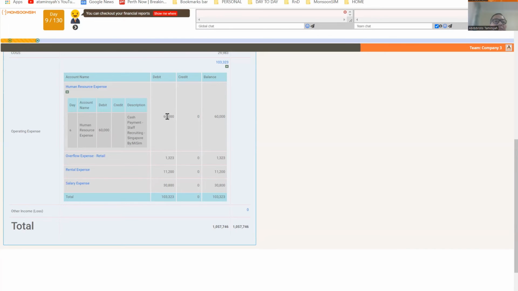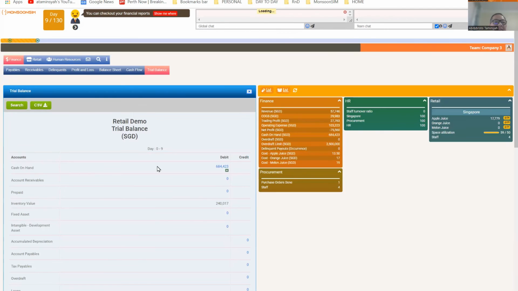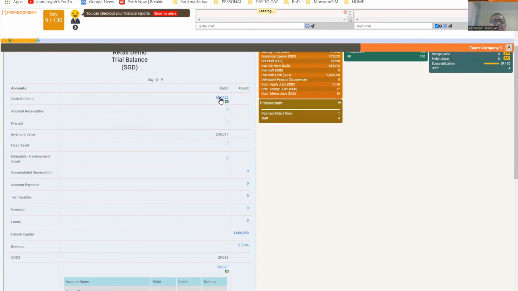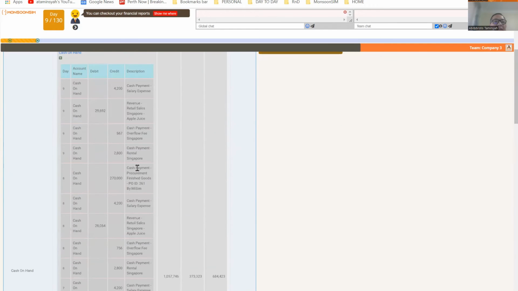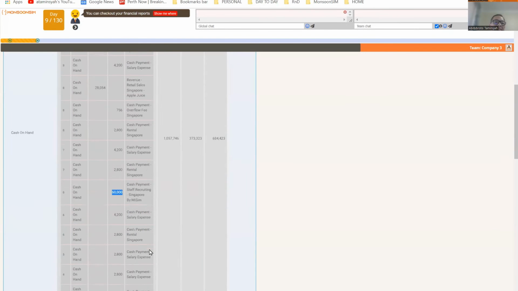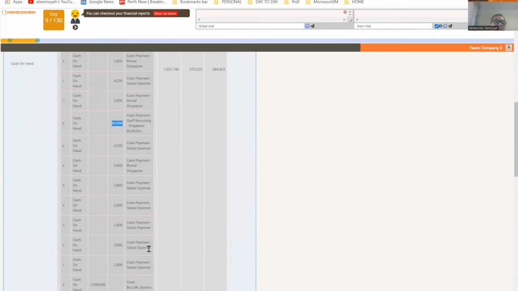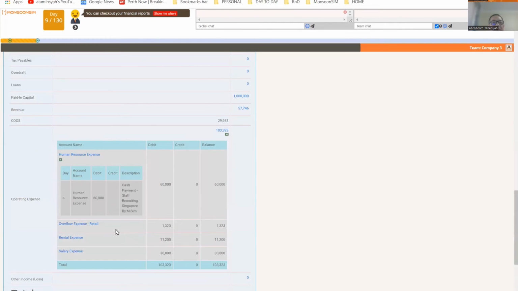Okay? So therefore, the reverse is true on the cash side. Cash on hand, you look at the recruitment. Where's the recruitment? The recruitment Singapore. Here, there you go. It's on the credit. All right, so you're reducing your cash, you increase your expense. There you go.